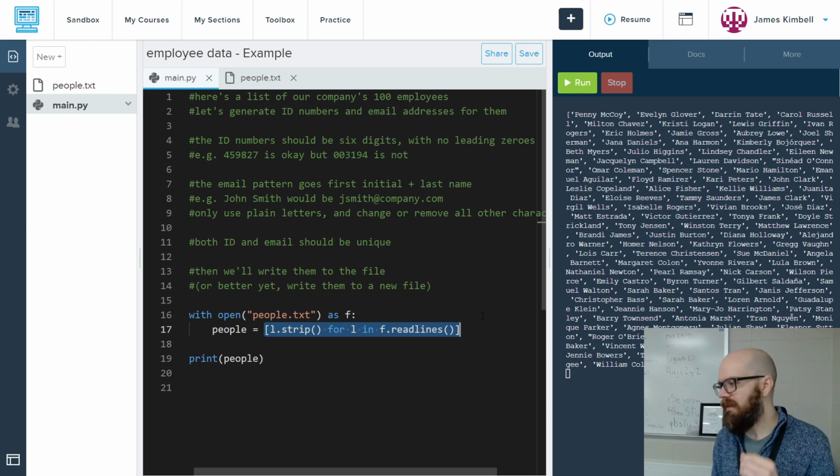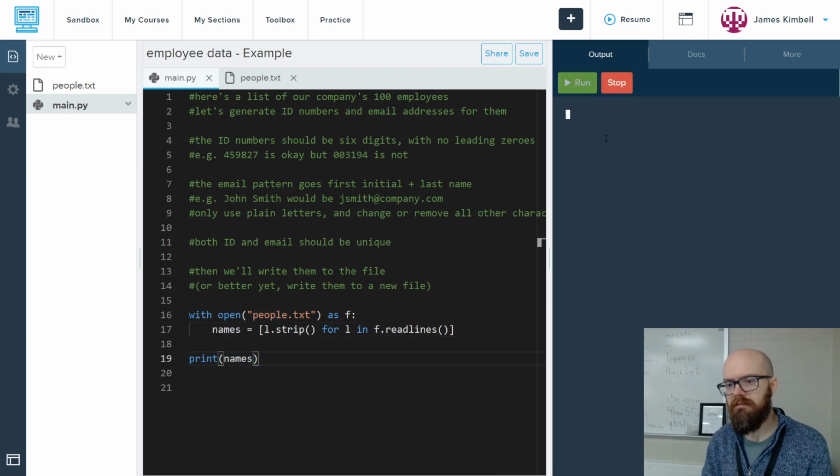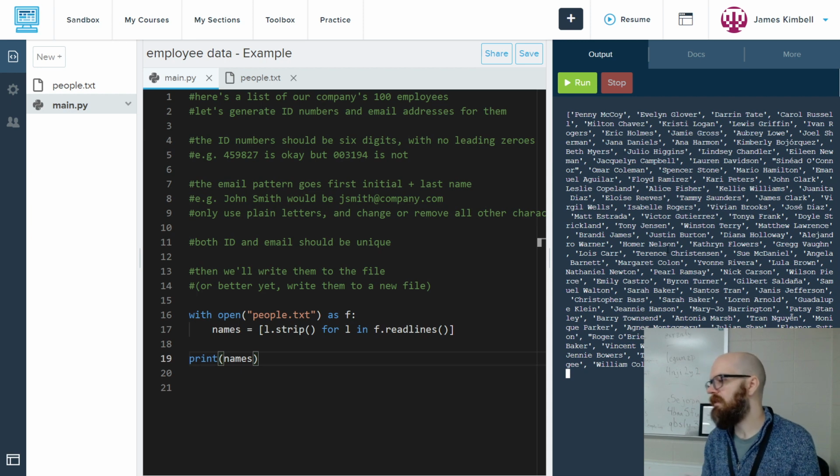And by the way, I don't really like the name people. I probably should have said something else, because when I use people later, I'm going to talk about the whole account, like the whole object that has a name and ID and whatever. So I'm just going to call this names. I think that's a better way of saying it, because the person is going to have a name and an ID and a name and salary and whatever we add later.